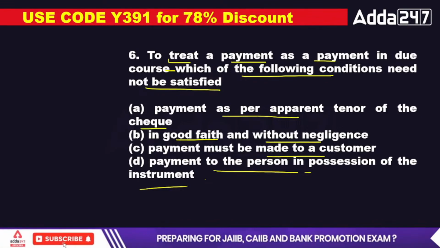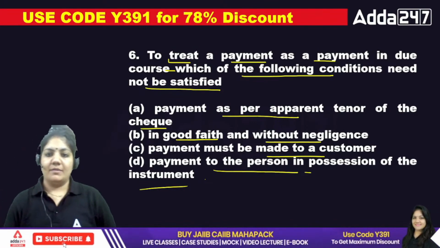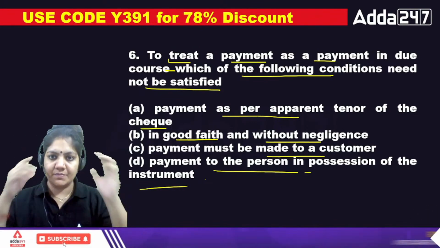This question also belongs to the condition of payment in due course.